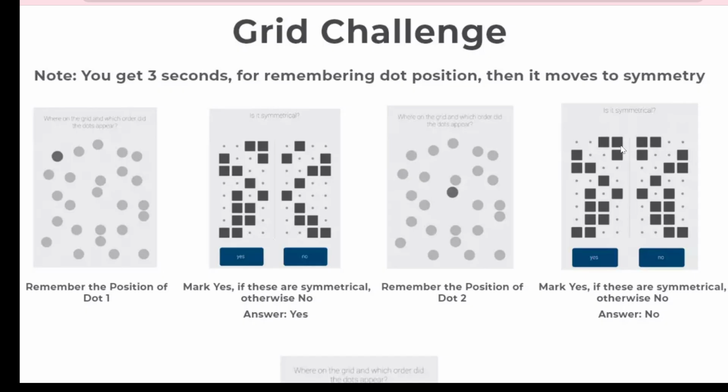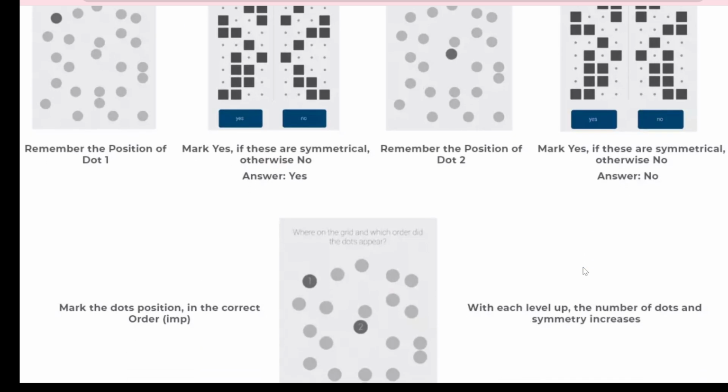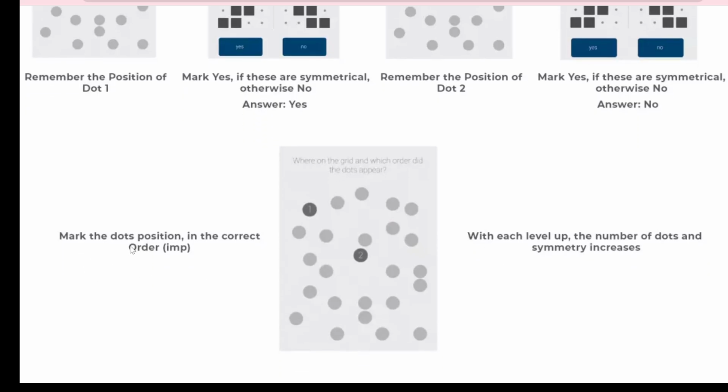Okay, so here also there will be a symmetrical one. So 3 you can see here, 3 here, 3 here, 3 here, 2, 2, and everything is symmetrical. So you will click yes, and mark the dot position in the correct order. Okay, so the first dot was here and the second dot was here.